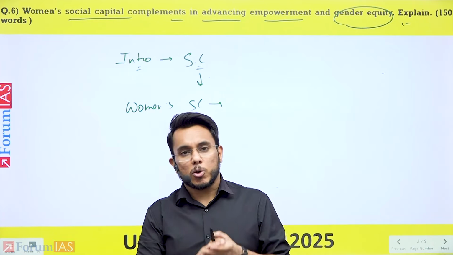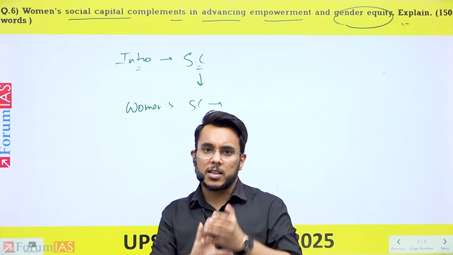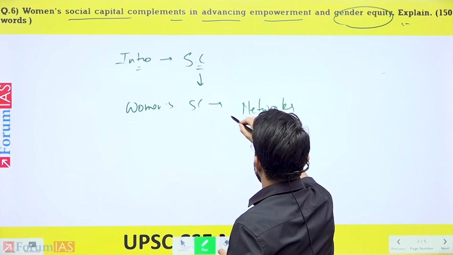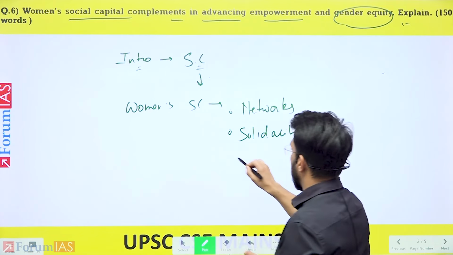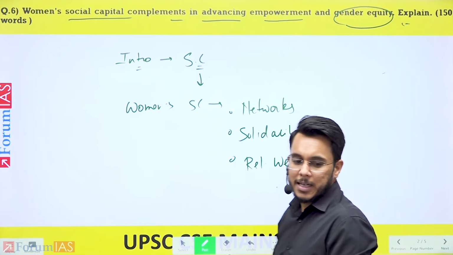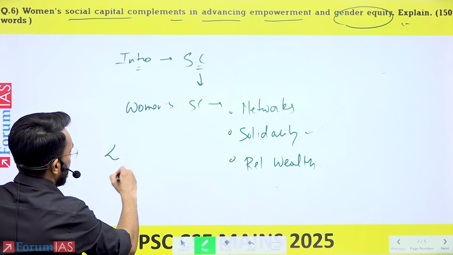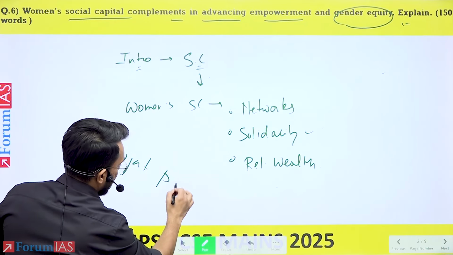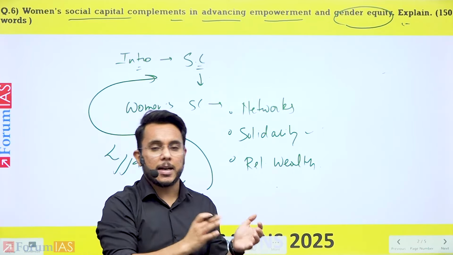capital refers to the networks, trust, solidarity, and relational wealth that they enjoy. Refers to their networks, the solidarity with each other that they enjoy. Relational wealth refers to the relational wealth that they enjoy. Now, the success of Lijjat Papad showcases what social capital can achieve.